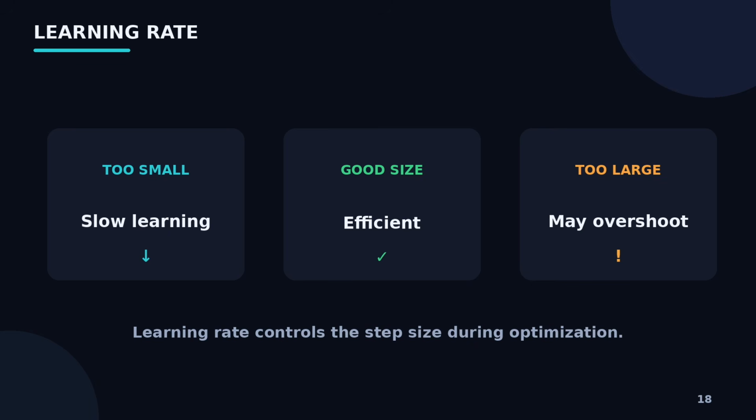The learning rate is extremely important. Imagine we are walking down a mountain. If our steps are extremely tiny, we will eventually reach the bottom, but it could take a very long time. If our steps are extremely large, we might jump past the lowest point and keep bouncing around. So we need an appropriate step size. That's what the learning rate controls. A very small learning rate can make training slow. A very large learning rate can make training unstable.